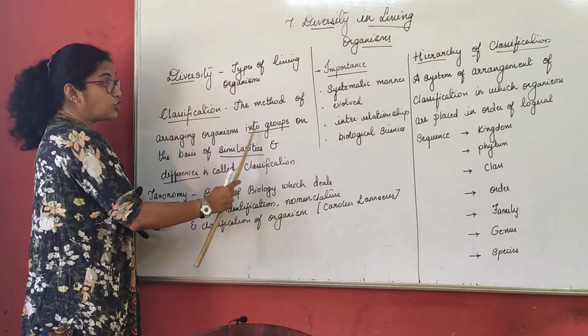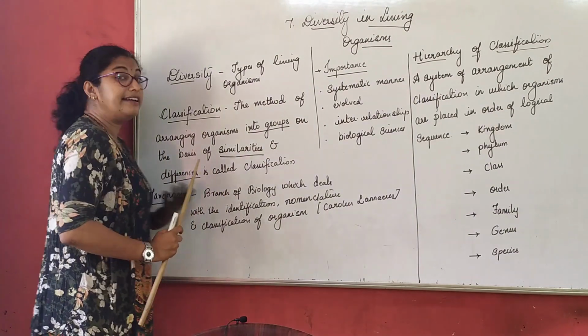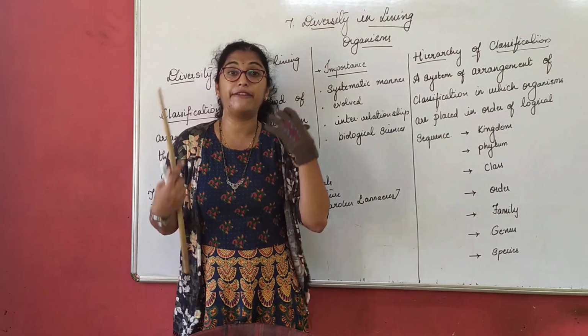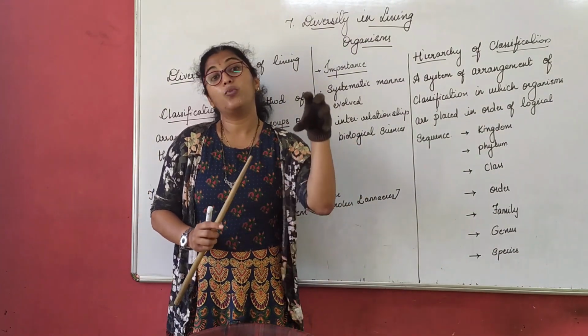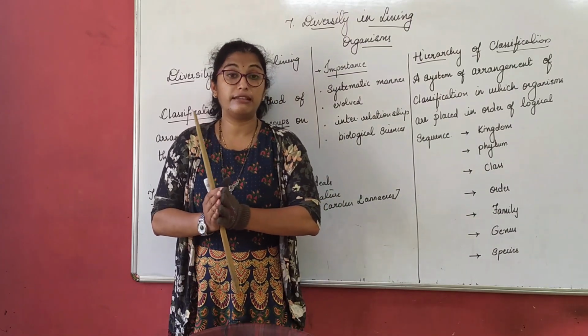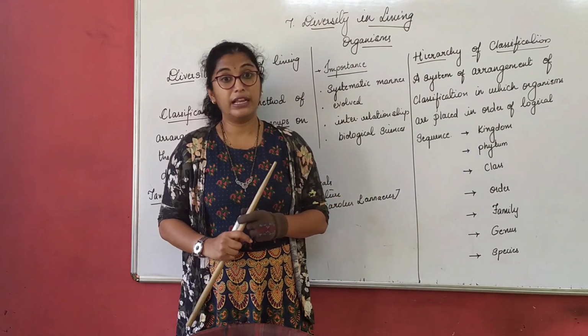We arrange them into groups on the basis of similarities and differences. It is not that all animals which have 2 ears, hands and legs will fall in one category. We need to check their similarities as well as their differences. Now what differences it could be, we will understand here.